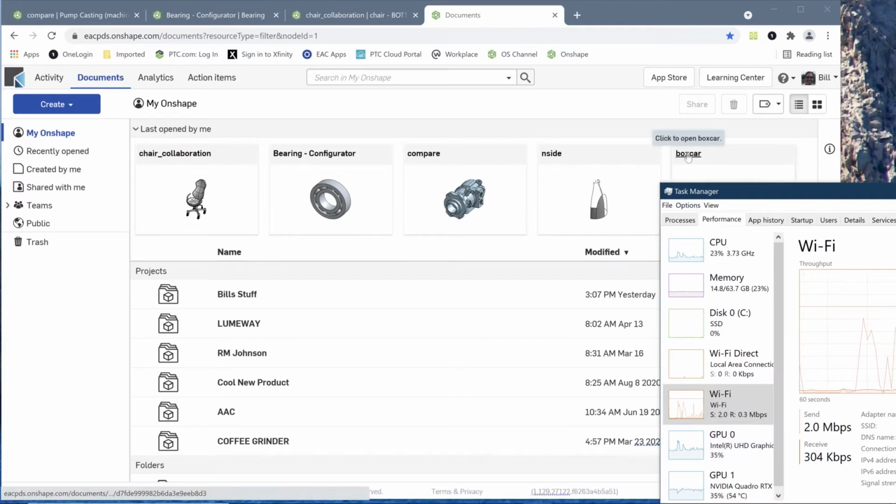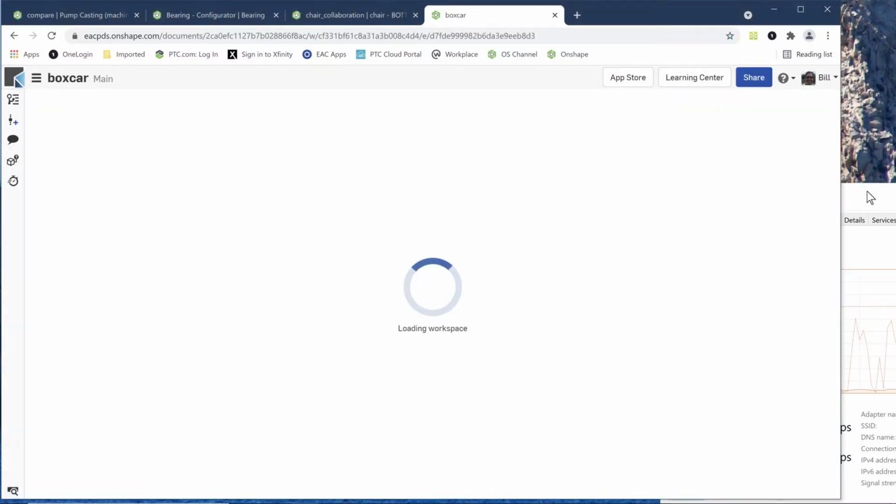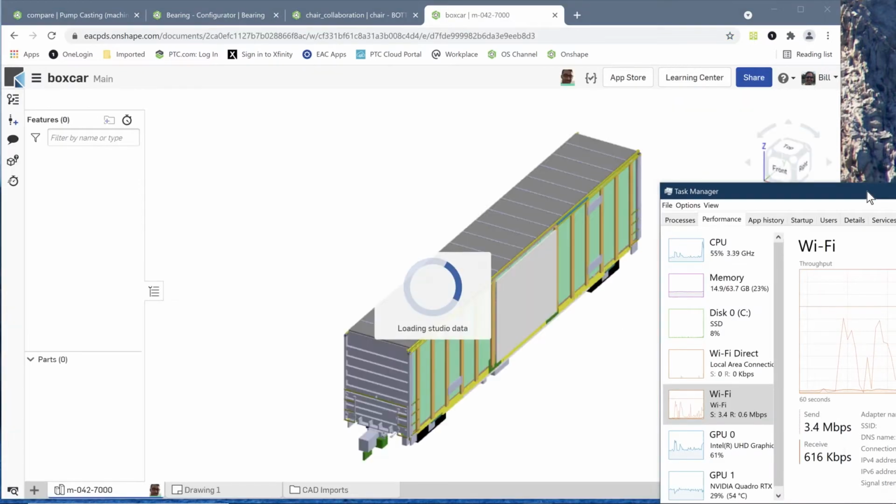So let's open up this boxcar. So we'll say open. It starts to bring it up here. We can see the Wi-Fi here is going nuts. Nothing with my RAM. My CPU pops up. This does this every once in a while, anytime you start any kind of application. It's always out sniffing around doing things anyway. But really, it's not hitting my CPU in any aspect. Also, we can see that my internal graphics card on my laptop is getting hit, but my high-end NVIDIA card isn't at all. It's pretty much a flat line as well.